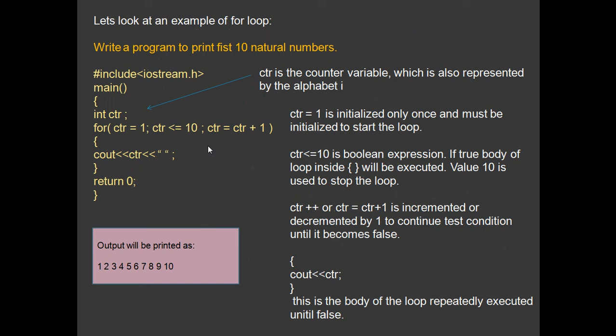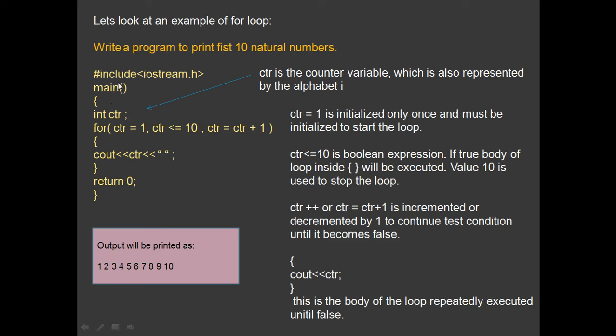Here, write a program to print the first 10 natural numbers. So the program is asking us to print out 10 natural numbers, that is the natural numbers 1 to 10. So this is a series that must continue. After 1 it should display 2, after 2 it should display 3. So you can see that every time it increments by 1. So 1 plus 1 is 2, 2 plus 1 is 3, 3 plus 1 is 4. It is in a constant step.